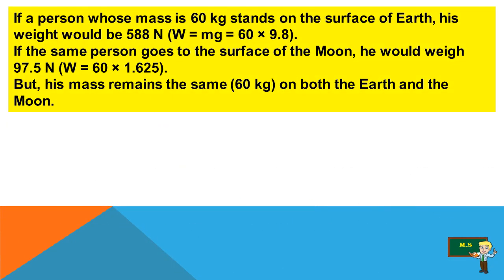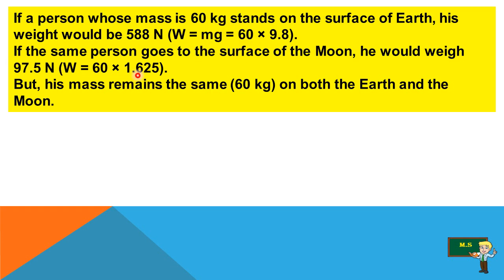Let us see some examples. If a person whose mass is 60 kg, consider your weight, stands on the surface of the earth, his weight would be 588 Newton. That means weight is equal to the mass of the person, small m, that is 60, into g. You know the value of g. If you multiply the values, you will get 588 Newton.